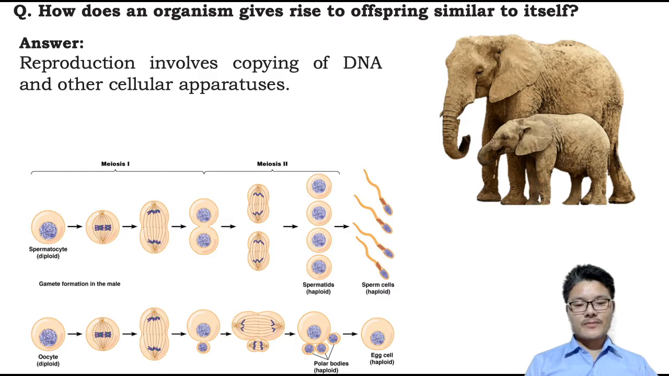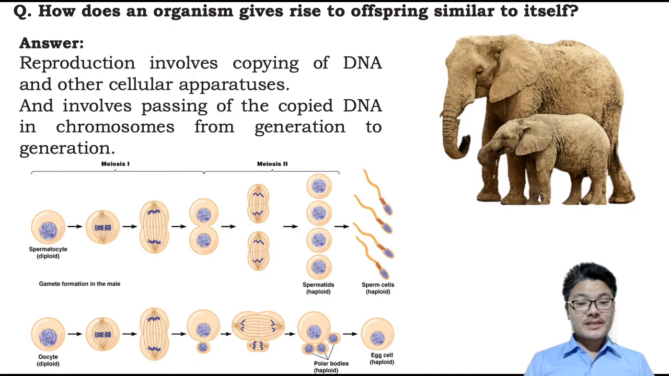Similarly, in the case of humans also, right? There is copying of DNA involved whenever reproduction occurs. Hence, we look similar. To answer this properly, we also explain that passing of DNA is done from generation to generation. So that's why we humans look very similar to each other, right? Not exactly exact copies of each other, still we look similar.